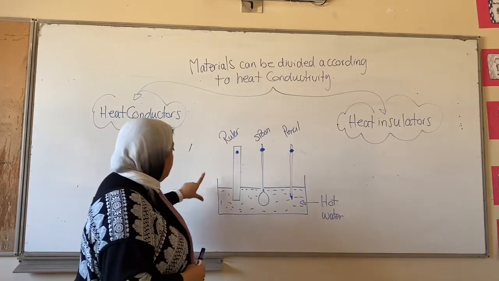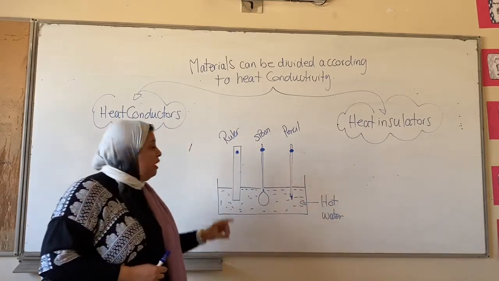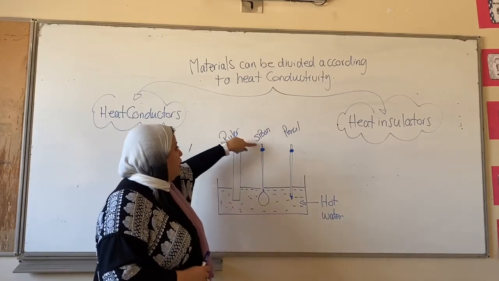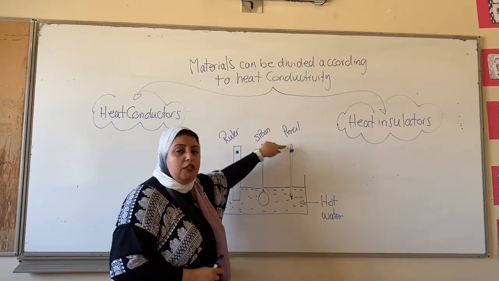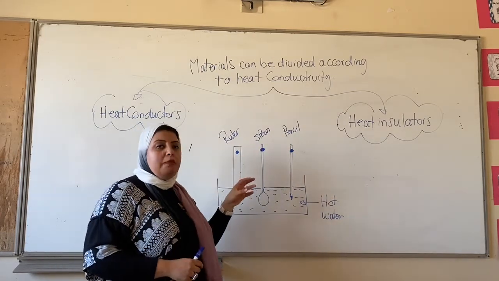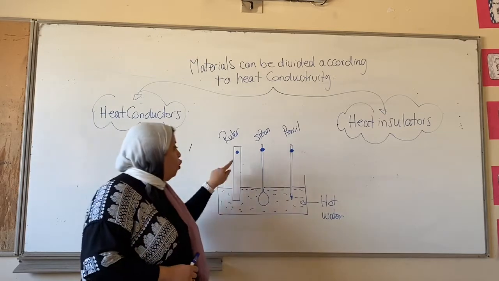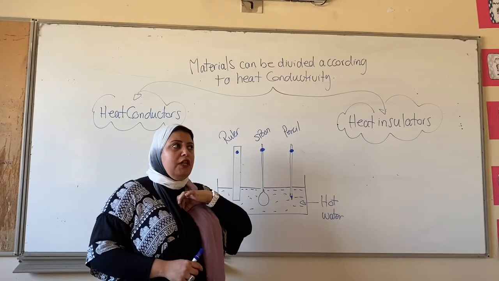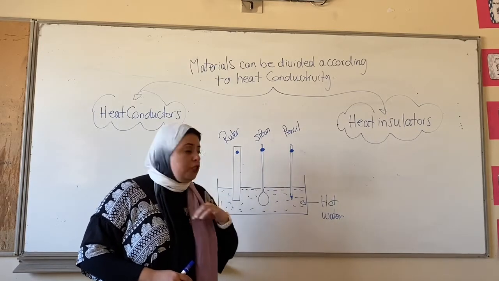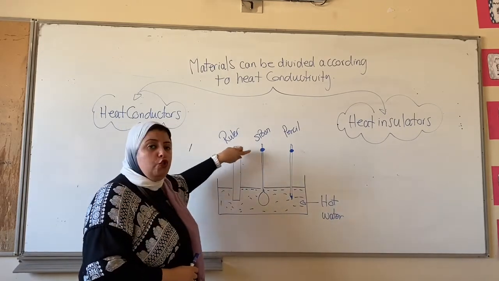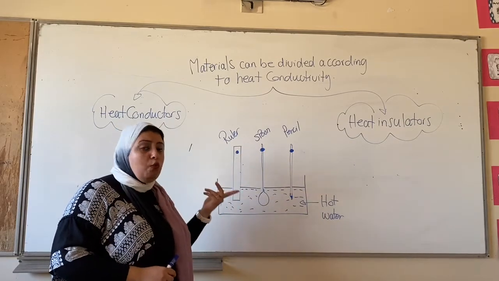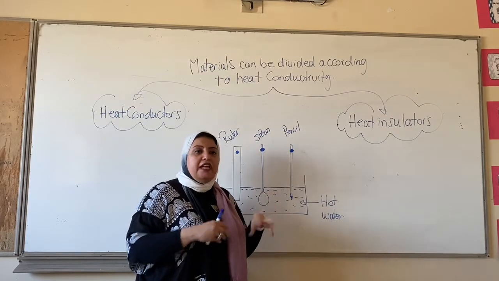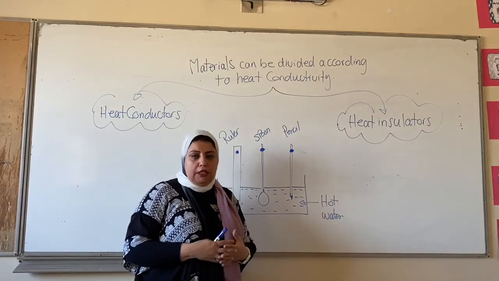In this activity, I will get a glass basin. Then I will stick three objects: a plastic ruler, a metal spoon, and a wooden pencil by using clay. Clay is something like plasticine. Then, on each one, I will stick a plastic button, like what we have in our shirts, by using wax. What's the wax? It's the material from which we make candles, these candles that melt easily.